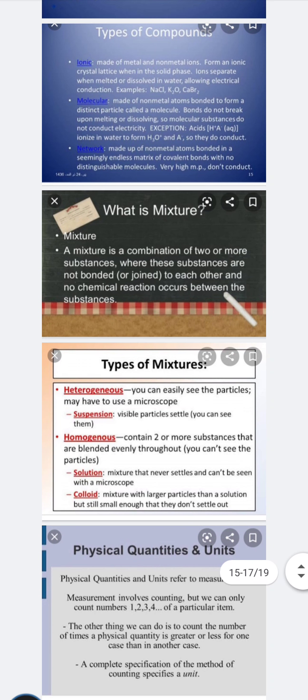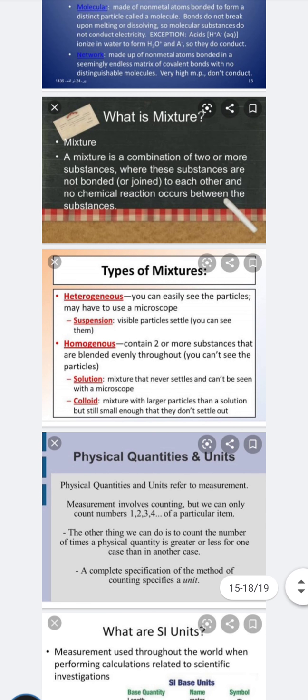Now what are mixtures? A mixture is the combination of two or more substances where these substances are not bonded, so they are not losing their identity, unlike compounds. No chemical reaction occurs between them.